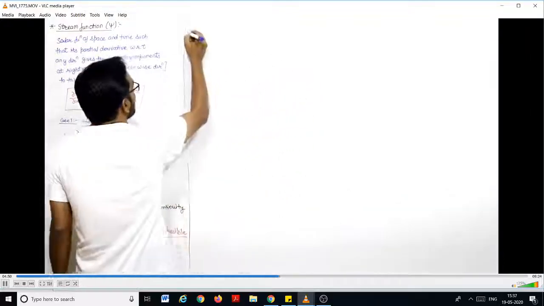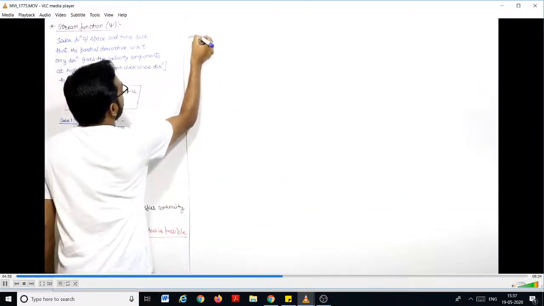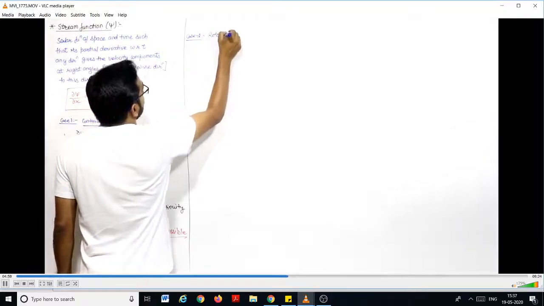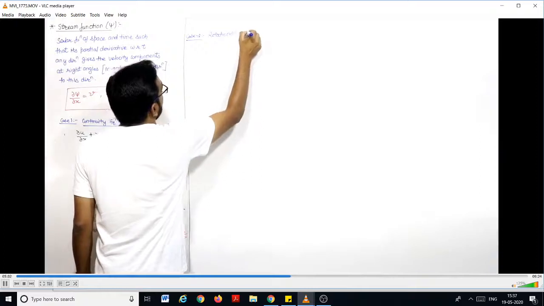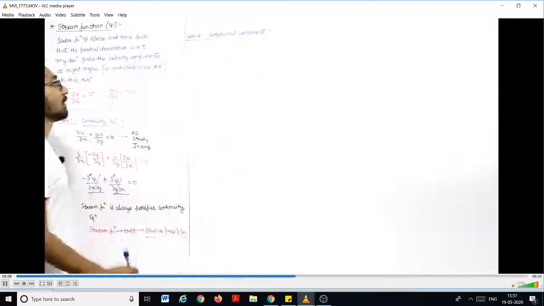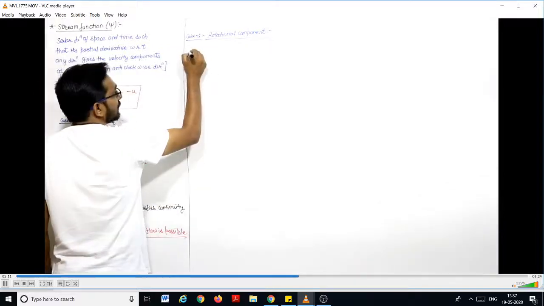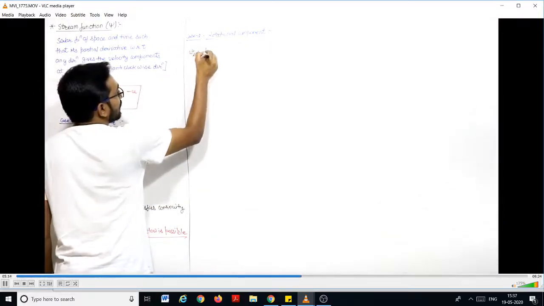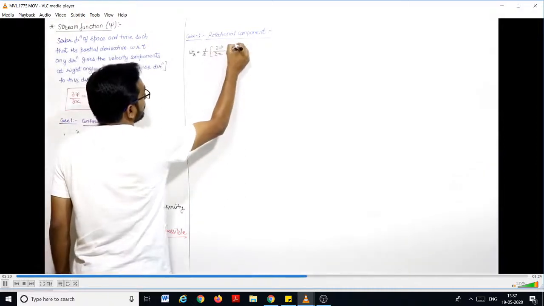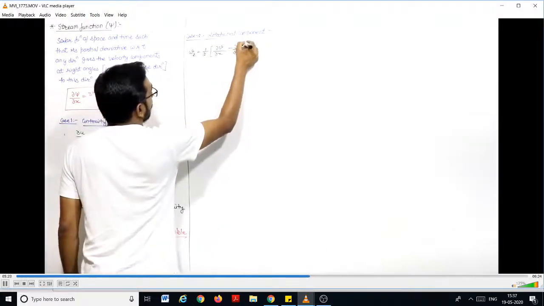The second case which we have to check is the rotational component. Let us see. You know what the rotational component is. We know omega z will be equal to 1 by 2 into del v by del x minus del u by del y.